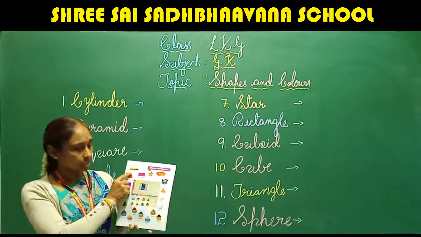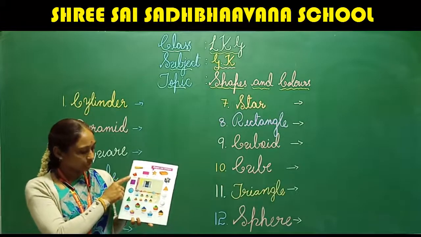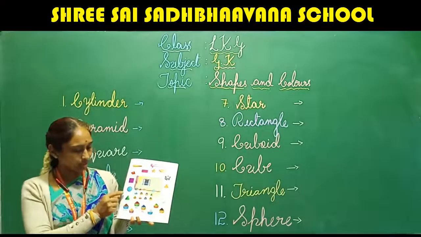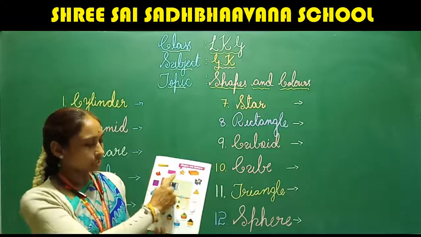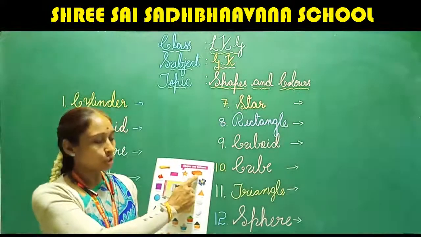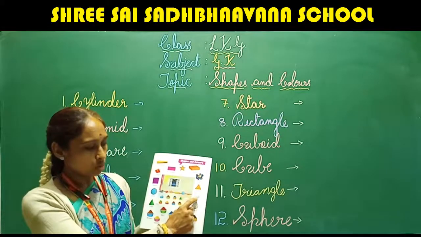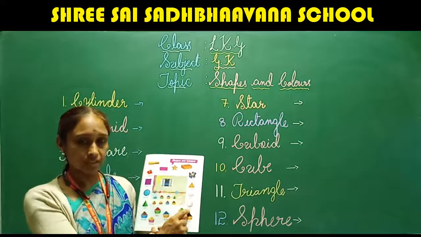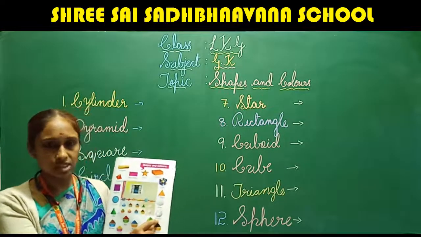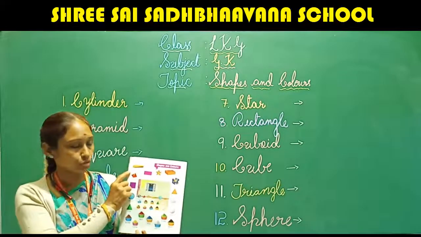First one is cylinder. Repeat after me. Cylinder, pyramid, square, circle, cone, rectangle, star, cuboid, cube, triangle, oval, and at the last we have sphere. Okay, shall we say once again? Keep your finger on the particular shape where I point.